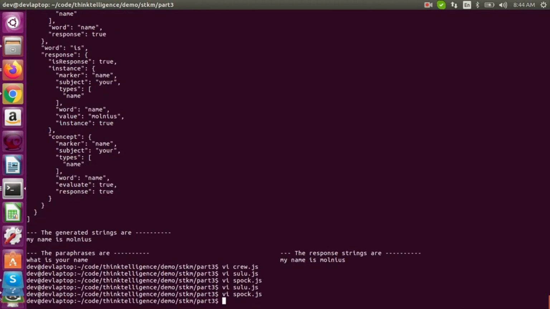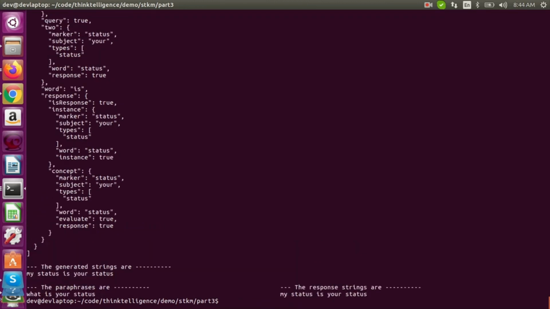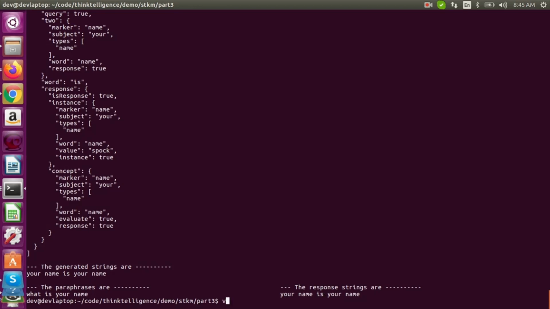What do we got? Oh, we were doing your status. So we're going to set up Sulu so we can say, what is your status? So now we have Sulu minus Q. What is your status? Okay, so now Sulu just says "my status is your status." So now we're going to get Sulu to say something Sulu-y. We'll Suluify that answer. Be fully Suluificated.